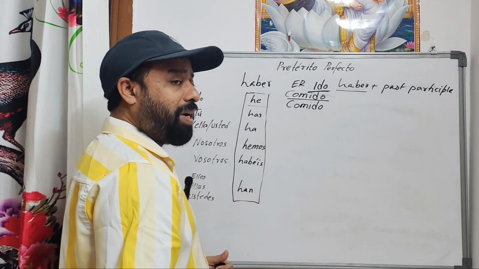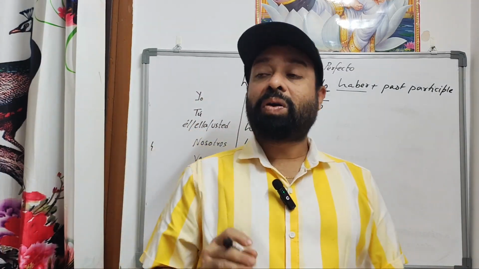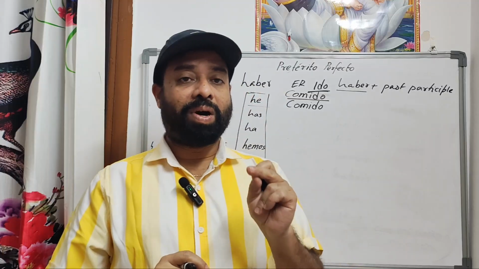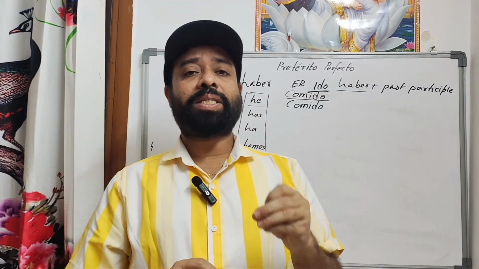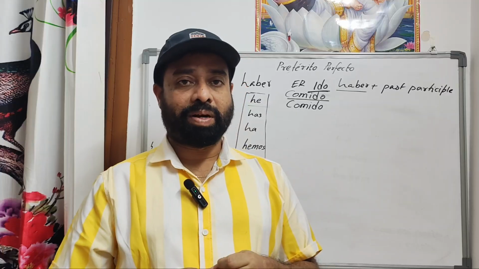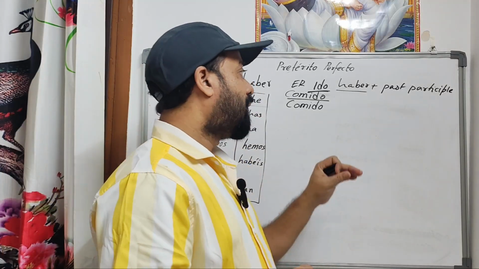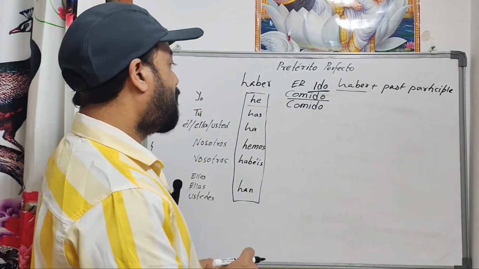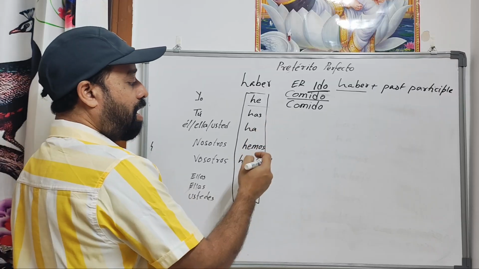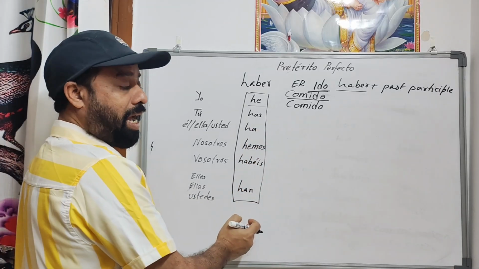Comido. The good part is that you don't have to remember all six conjugations of the participle. If you do one past participle, the same past participle is added for all subject pronouns. You only have to remember the verb conjugation, that is he, has, ha, hemos, habéis, and han.